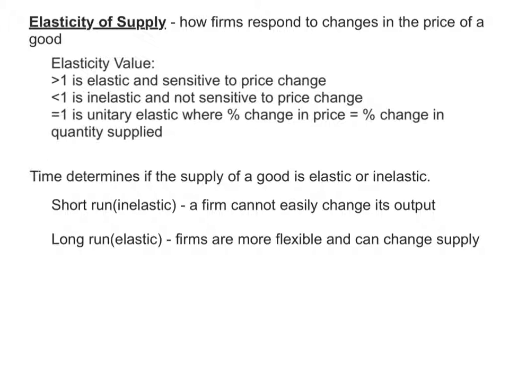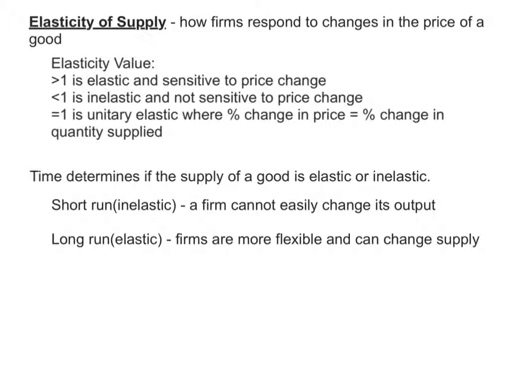So time determines if the supply of a good is elastic or inelastic. In the short run, it's usually inelastic. A firm cannot easily change its output. An example of that would be oranges. If a firm has so many orange trees, they can pick probably the normal amount that they do every year. But if they increase the price, they can't really make much more money, because they can't just go out and plant some trees and have some within a week. Those trees take time to grow.